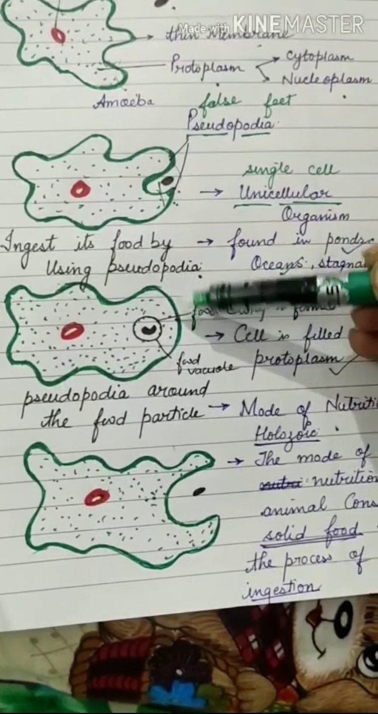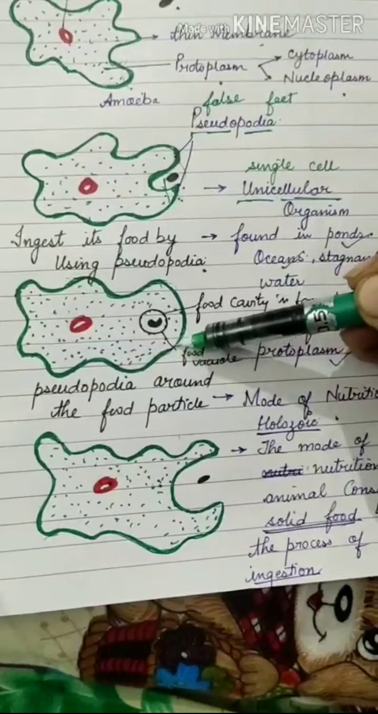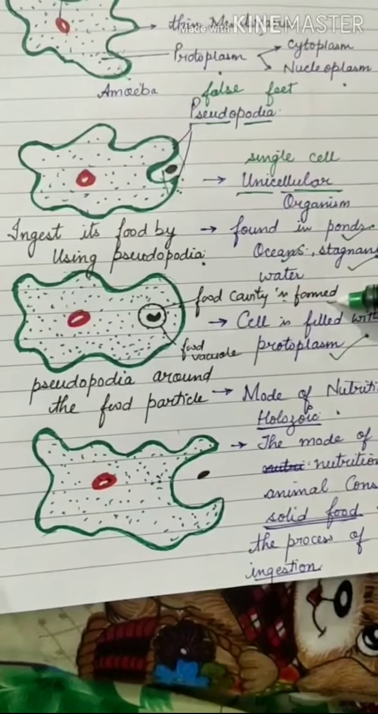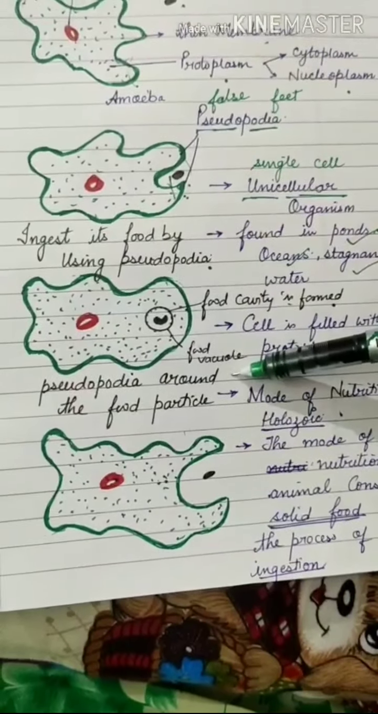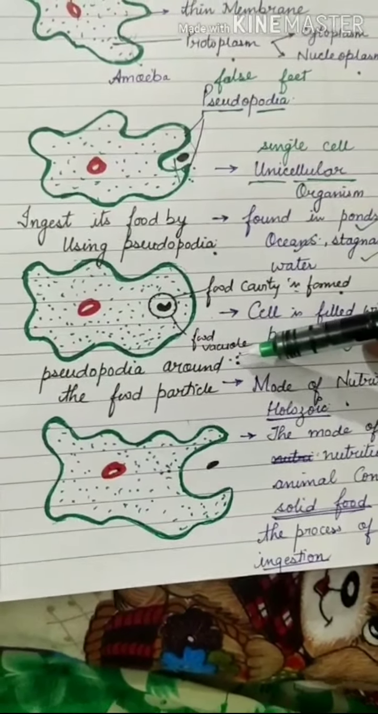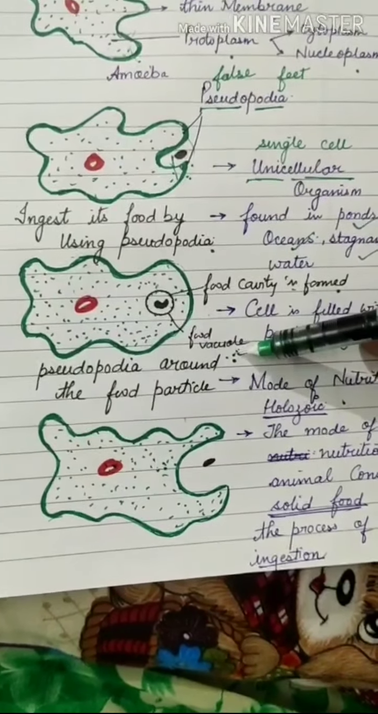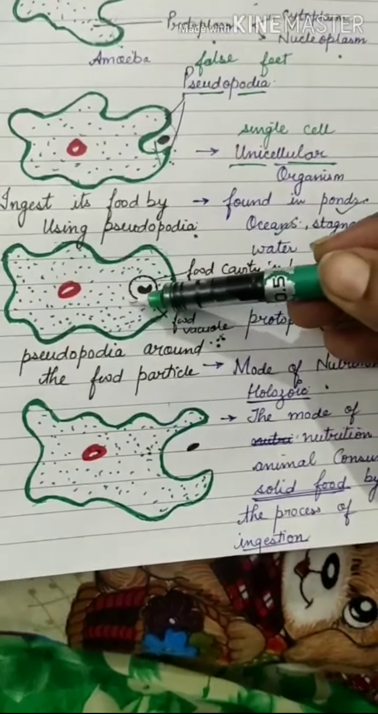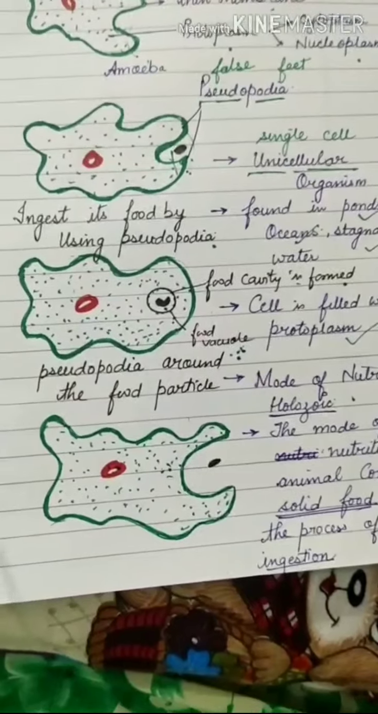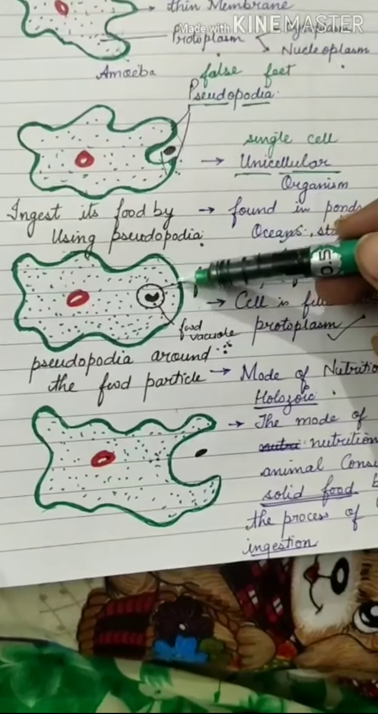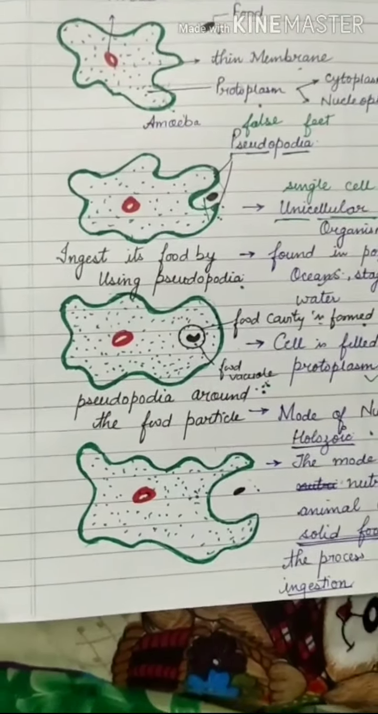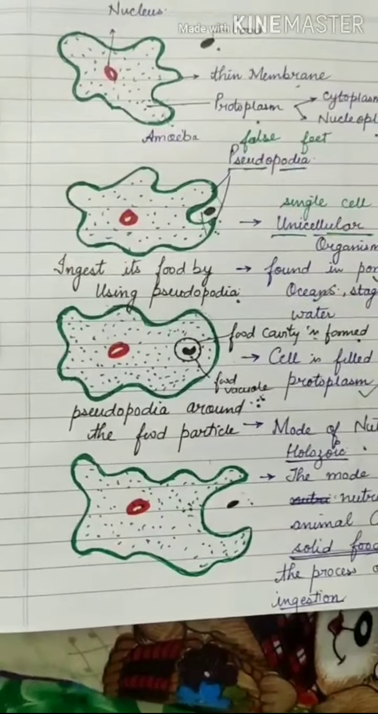See in this picture, the pseudopodia is around the food particle. This food particle makes a food cavity, which is known as a vacuole. The food vacuole is gradually digested and mixed into the cytoplasm with the help of a few enzymes. Afterwards the pseudopodia open again and the remaining undigested food is eliminated out. This is the process of nutrition in amoeba.